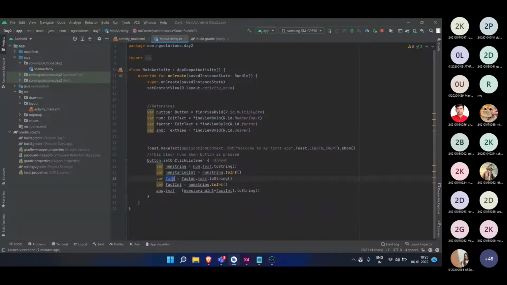Here you can see fact int is there, and there is one mistake over here. You can see fact int is having the value of num string to the int. We don't want a num string value in the fact int, but the value of fact. I think you might be getting confused due to all these variable names like num, what is num string, what is num string int, what is fact, and what is fact int. Let me clarify the things.